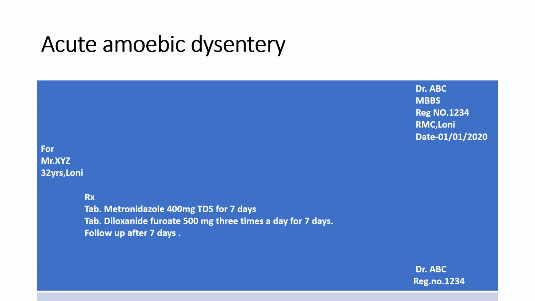So this is the treatment for acute amoebic dysentery. Tablet metronidazole 400 milligram 3 times daily for 7 days. Tablet diloxanide furoate 500 milligram 3 times a day for 7 days, and follow up after 7 days.